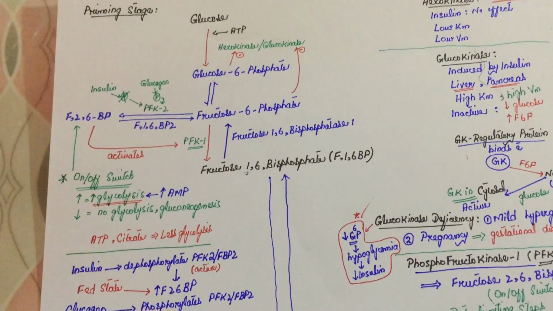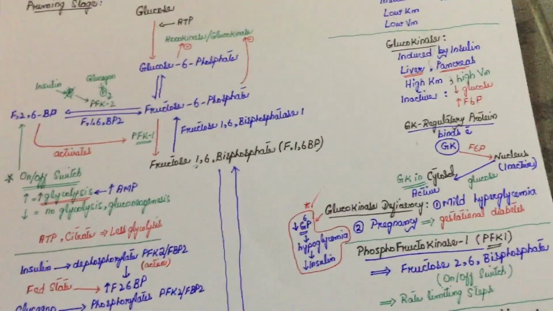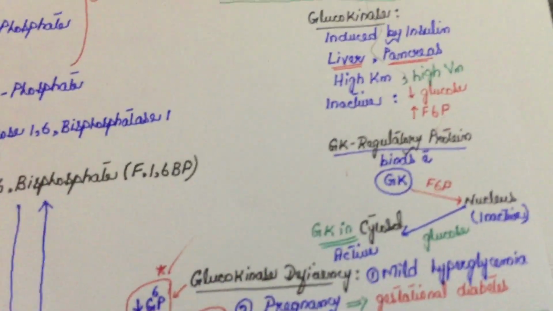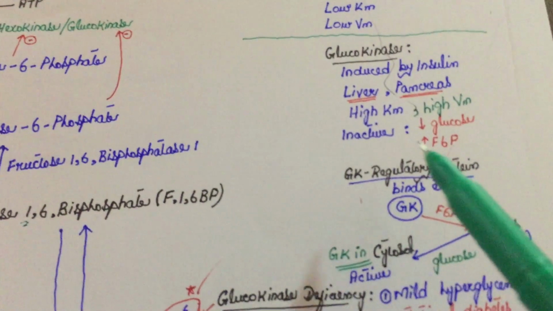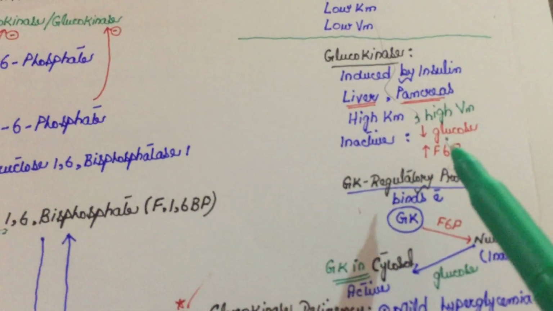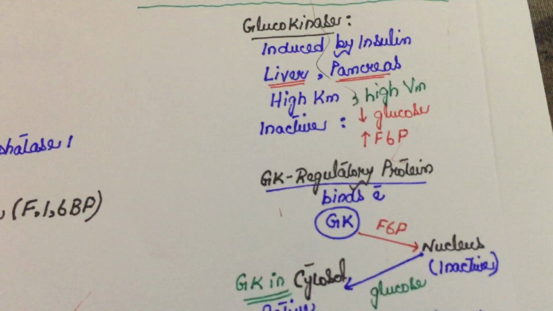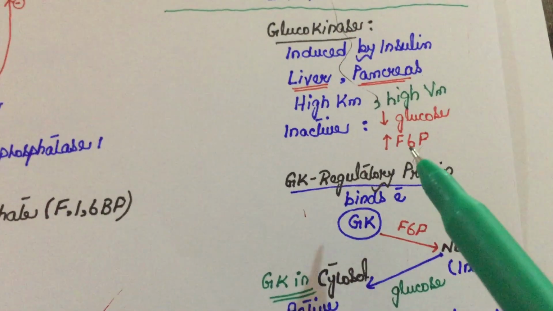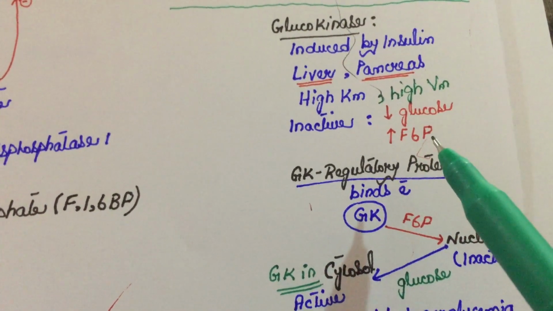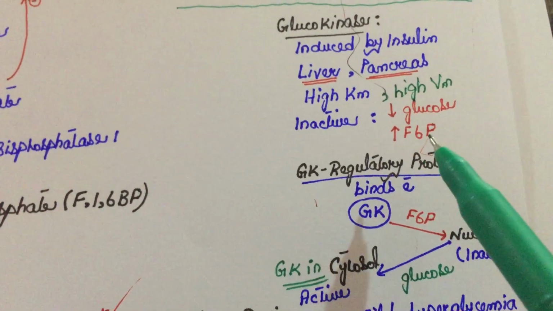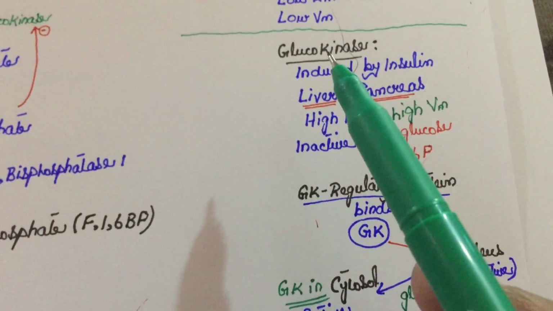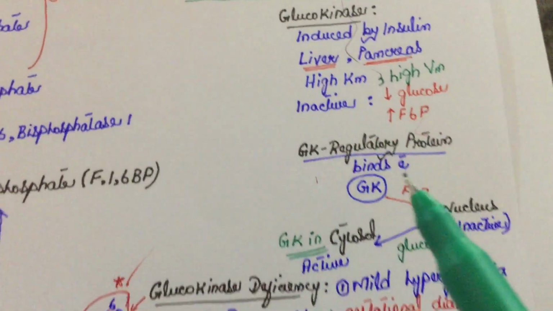One thing about glucokinase that I would like to mention here: I told you that glucokinase becomes inactive when there is a decreased level of glucose and an increased level of fructose 6 phosphate. Now how does fructose 6 phosphate inhibit glucokinase? Remember this.